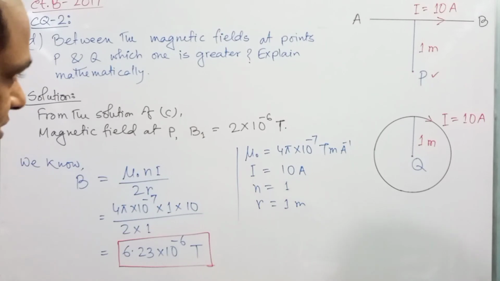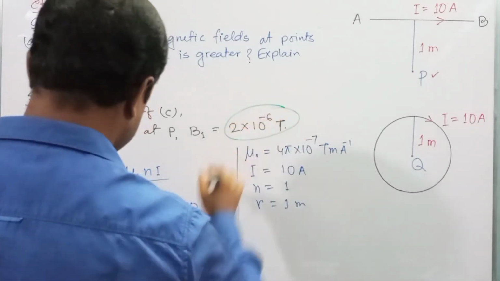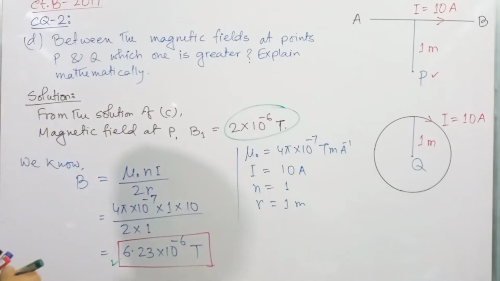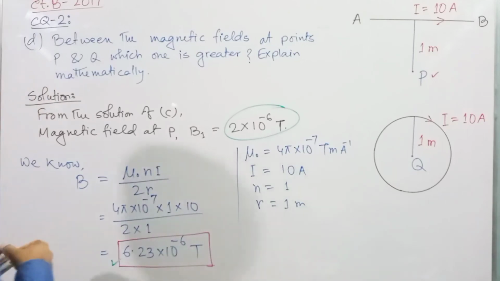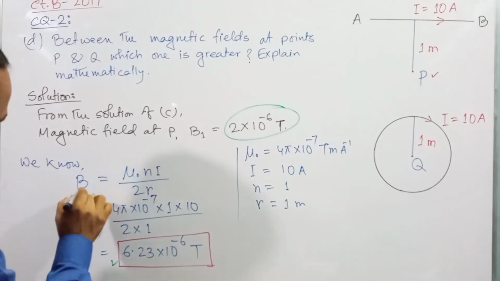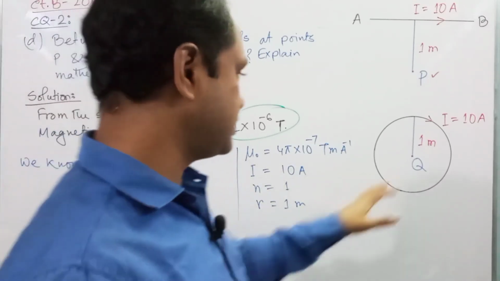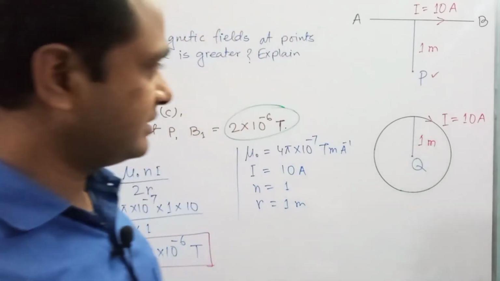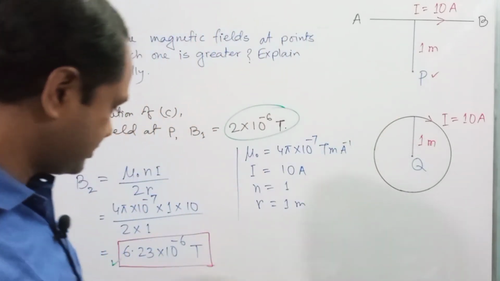Right, dear student, now comparing this value and this value, if the magnetic field at point P is denoted by B1, we can denote the magnetic field at Q by B2. So comparing B1 and B2, we can say that the magnetic field at point Q is obviously greater than that at P, right? So I hope you got it.